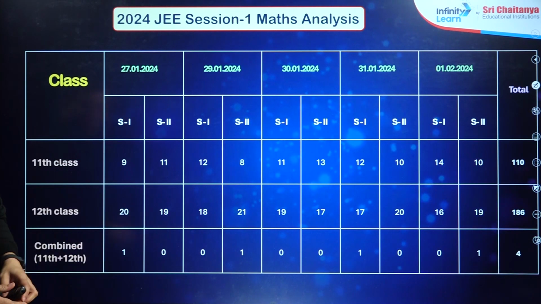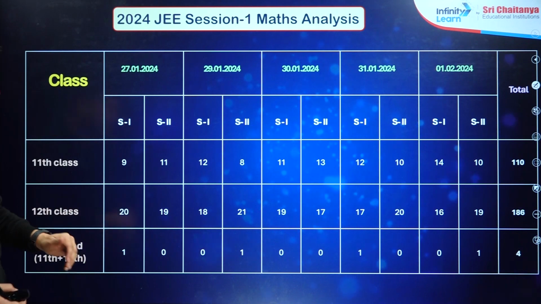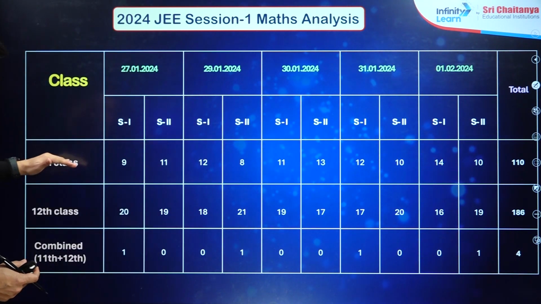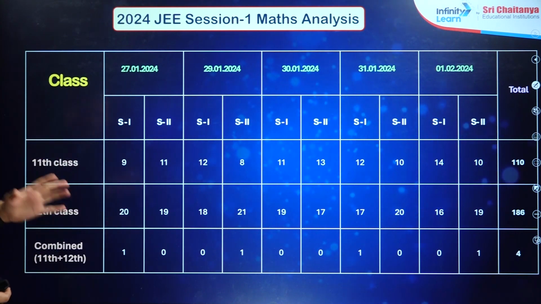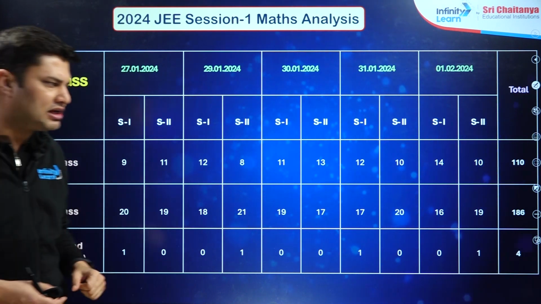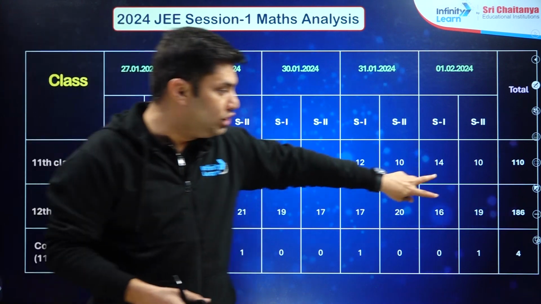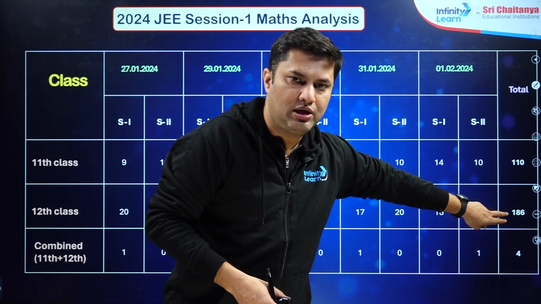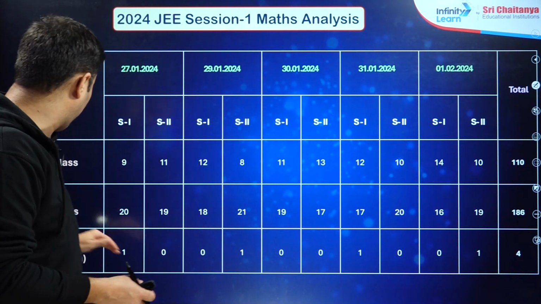Now from 11th class and 12th class, if we see the bifurcation, 110 questions were asked from 11th class, 186 from 12th class, and mixed type problems were 4. So it's a huge gap. Out of 300 problems in mathematics, 186 were asked from 12th class.